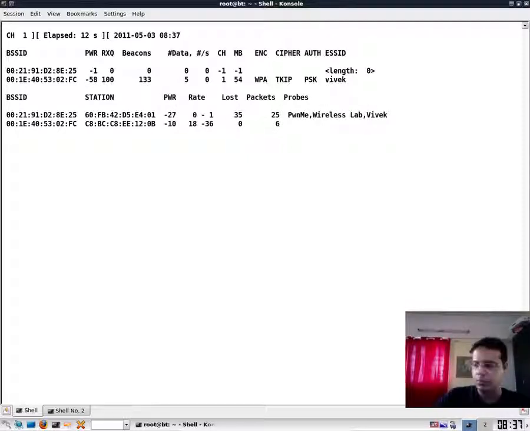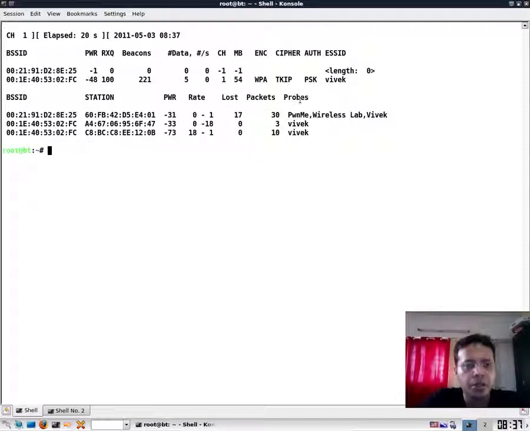So if you notice, I already see a client which is going ahead and probing for various networks, one of which is actually PwnMe, the other is Wireless Lab, the third is Vivek. So PwnMe is actually a WEP encrypted network.